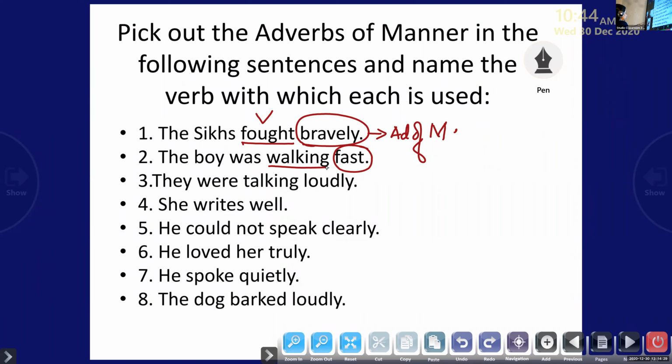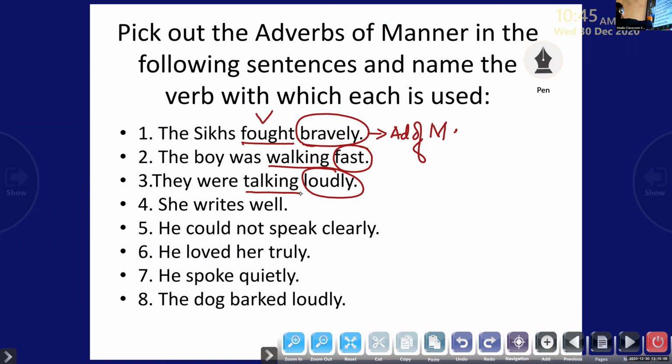Clear to all? Now I'll move on to Naila. Naila, read the next question. They were talking loudly. Loudly is the adverb here. Very good. Then it describes the verb talking. Now let's move on to the next one.